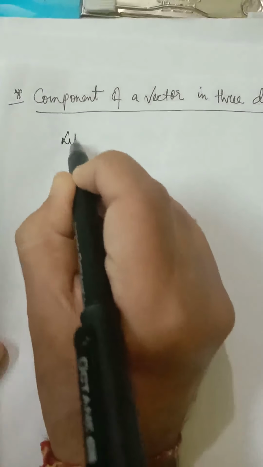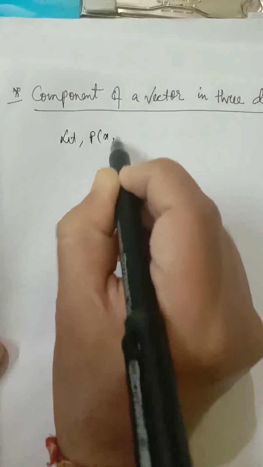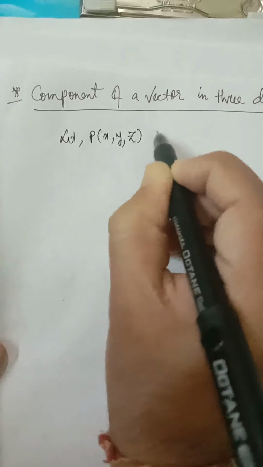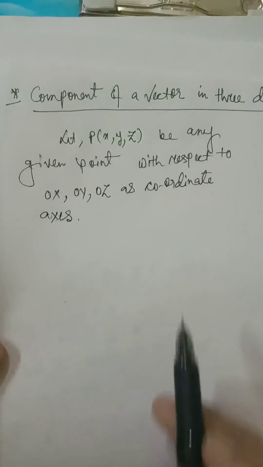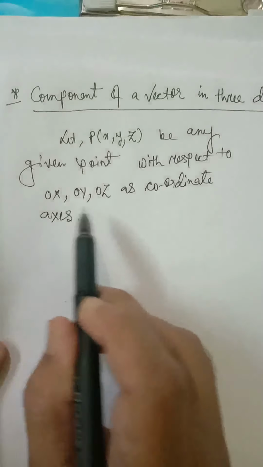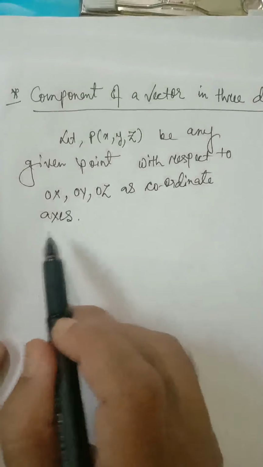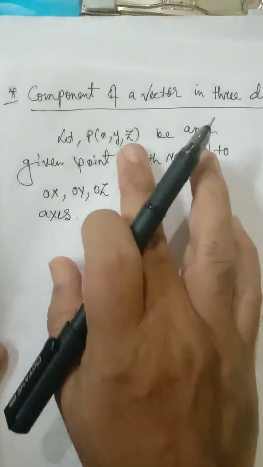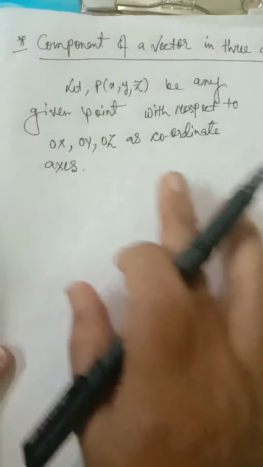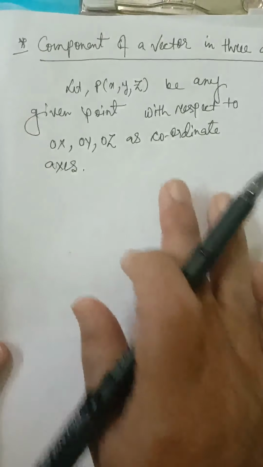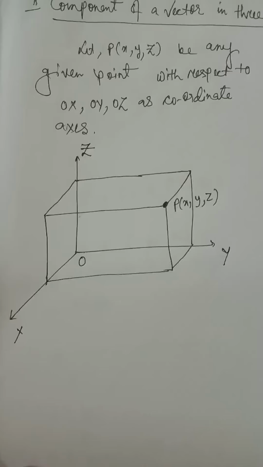And next, a very important concept, component of a vector in 3 dimension. Let P(x, y, z) be any given point with respect to OX, OY, OZ as coordinate axes, x-axis, y-axis and z-axis.